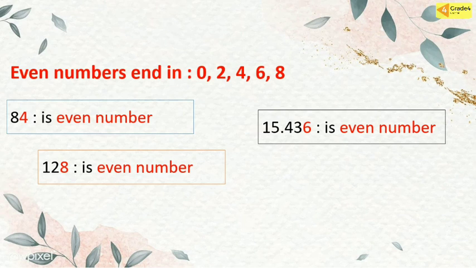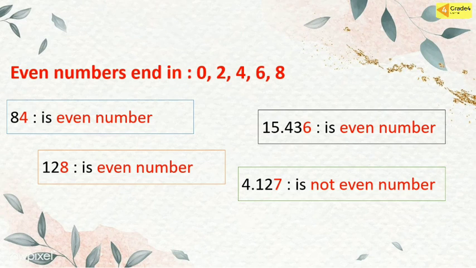And then how about 15,436? We know the ones place is 6. 6 is an even number. So we can say 15,436 is an even number. The last, how about 4,127? We know the ones place is 7. 7 is not an even number. So 4,127 is not an even number.